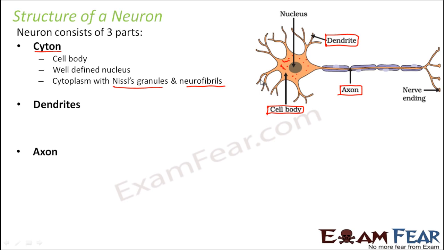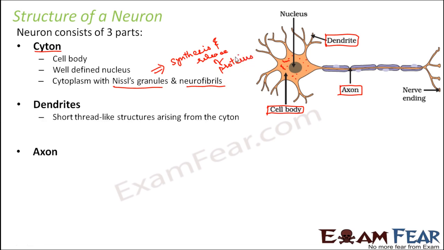They help in the synthesis and release of proteins. As I said, their function is the same as the endoplasmic reticulum or the Golgi apparatus. That is the function of the Nissl granules. So this is about the cyton.